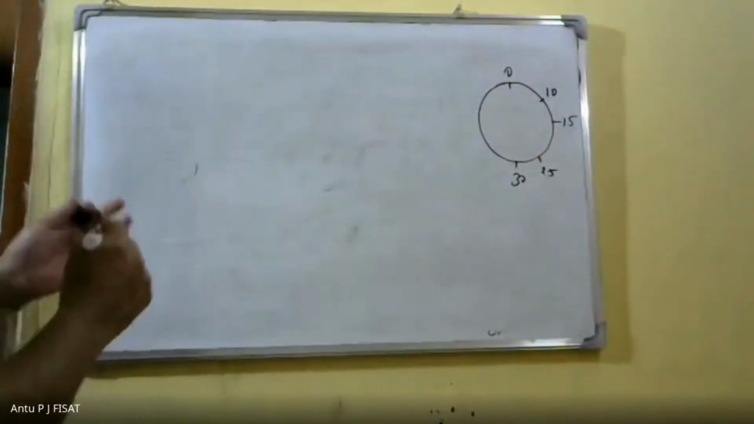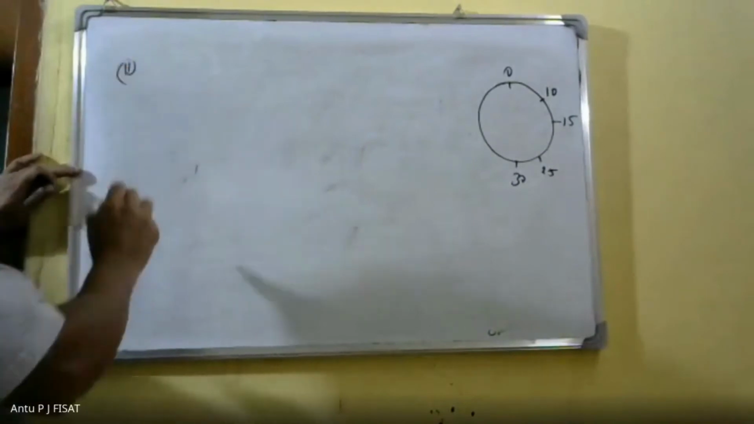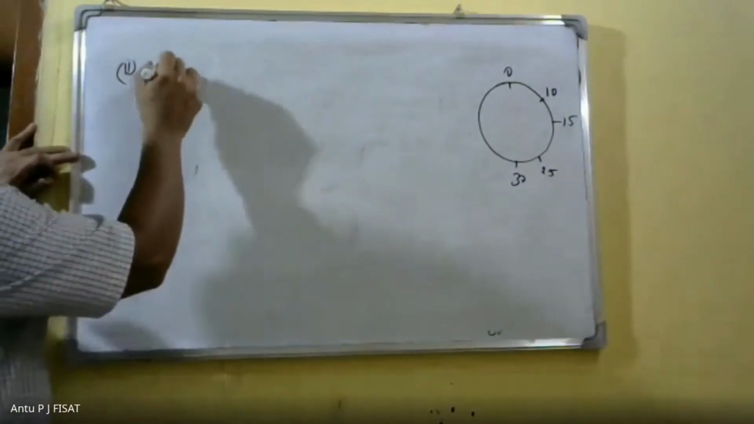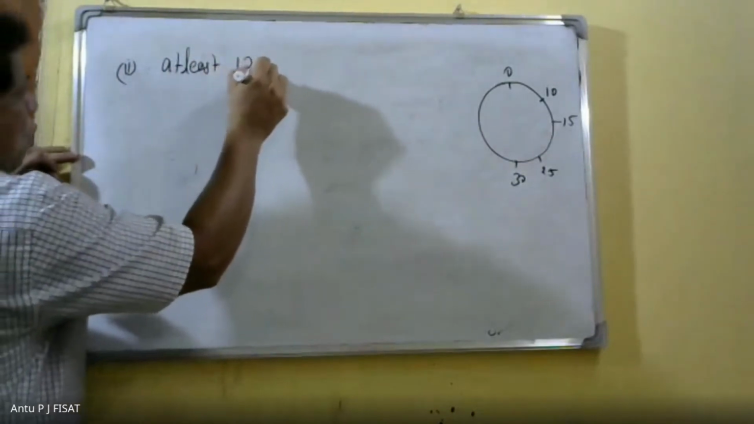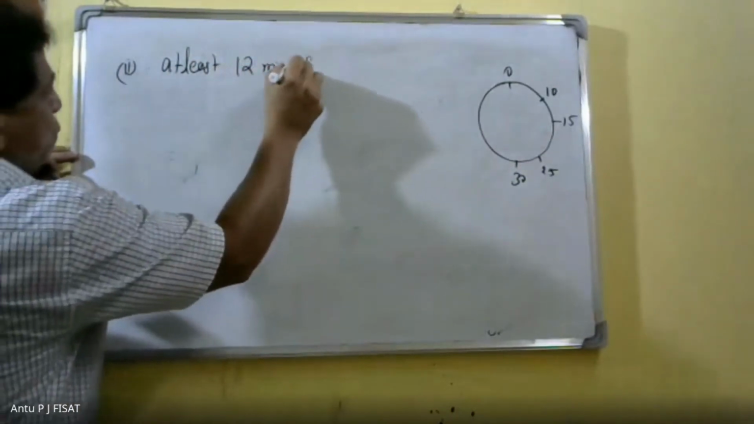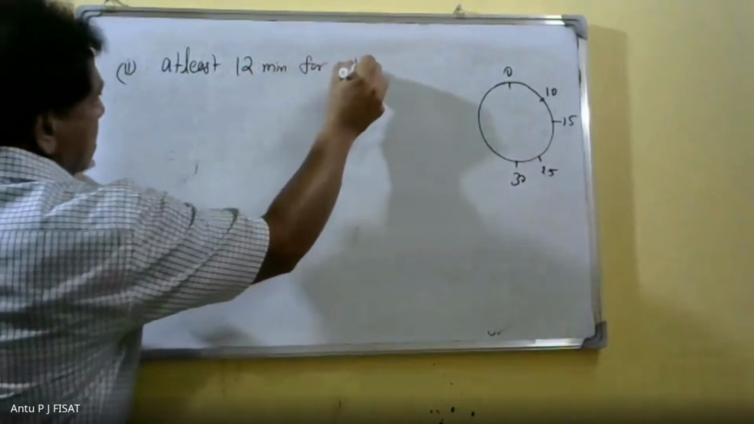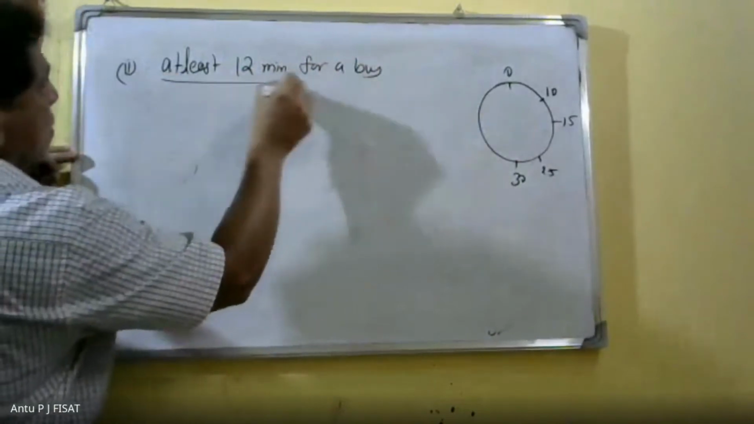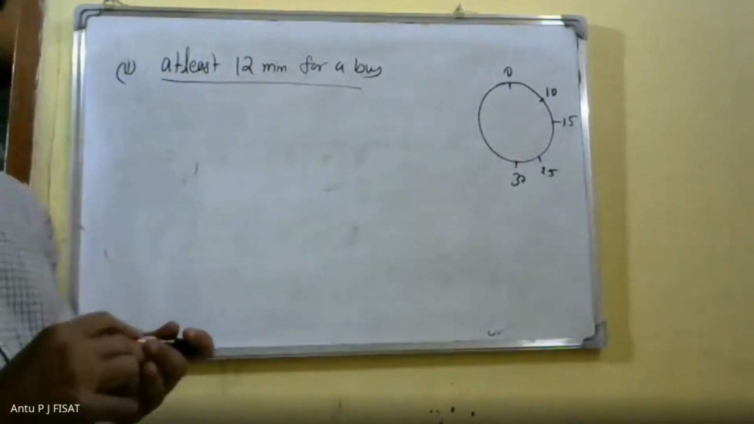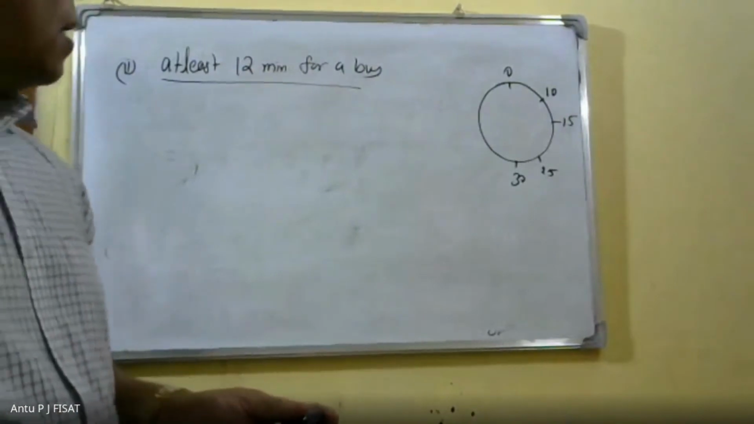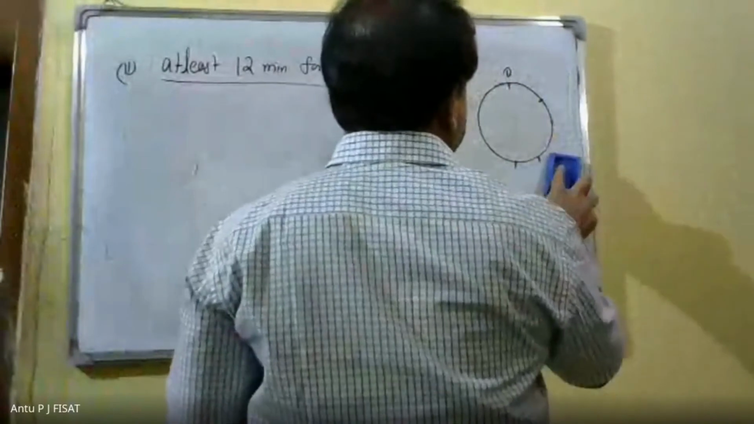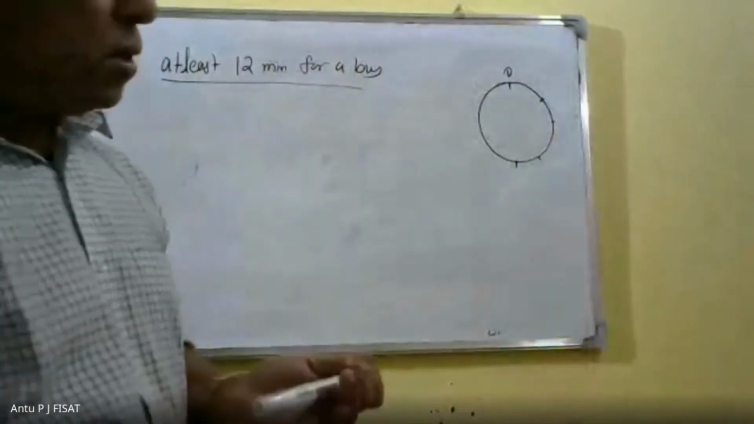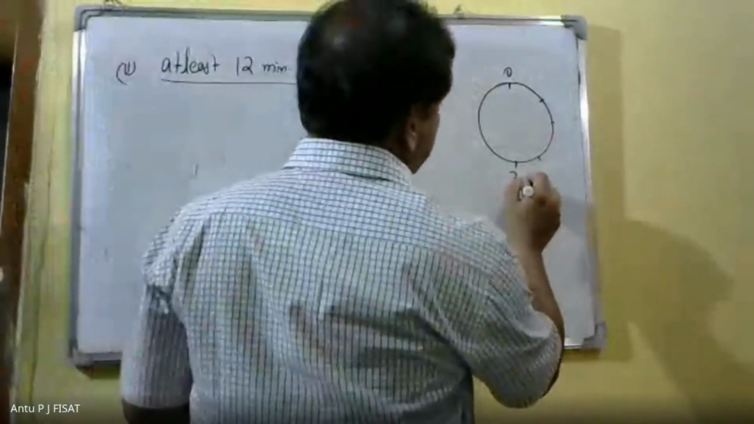The second problem: at least 12 minutes for a bus. In this case, he has to wait here. This is 30, this is 15.